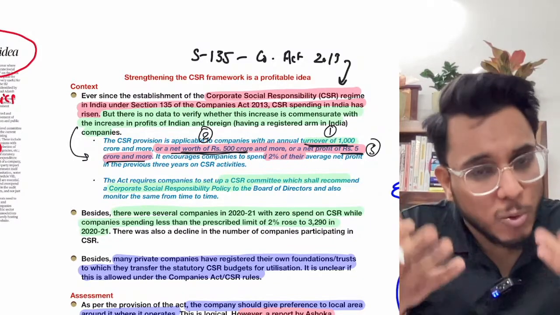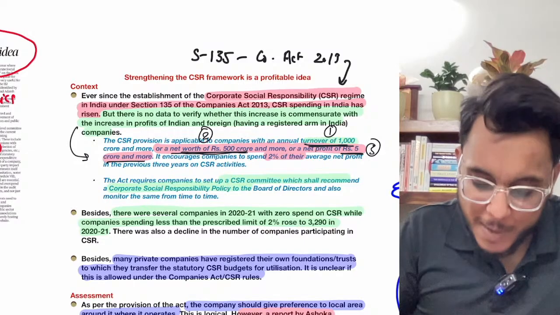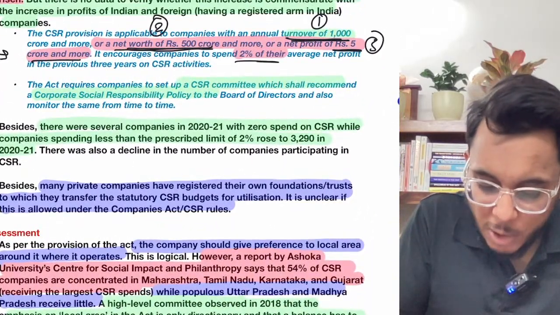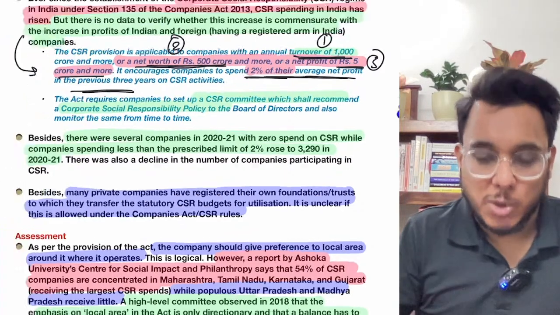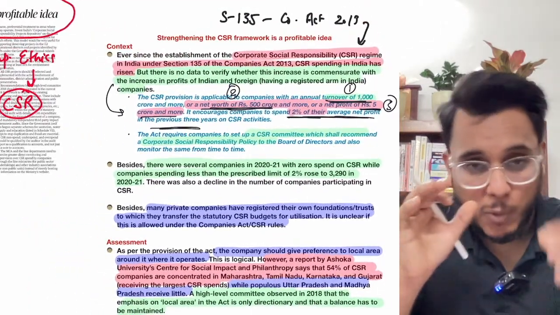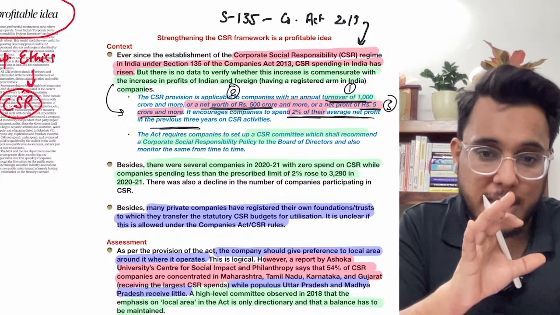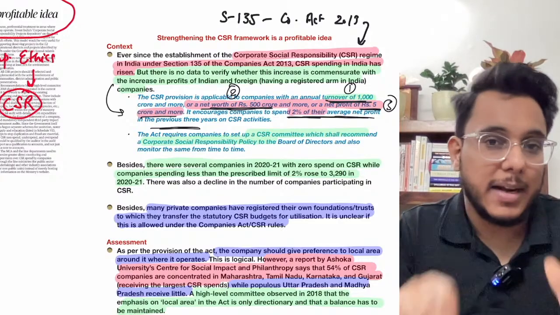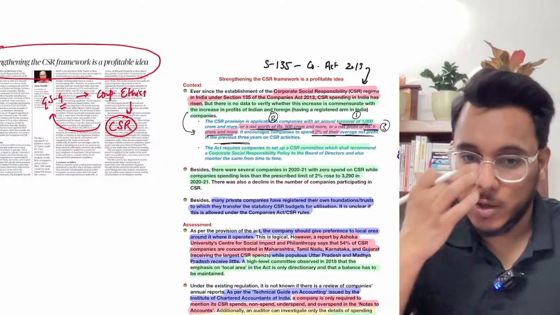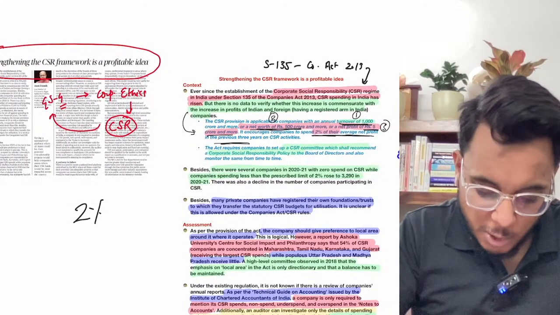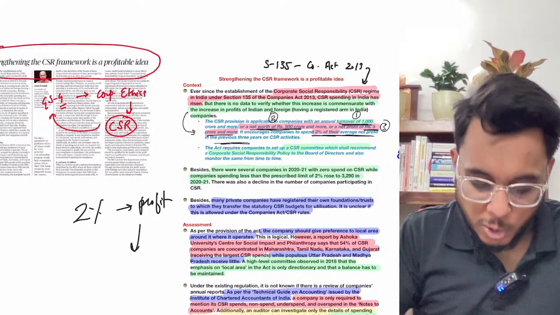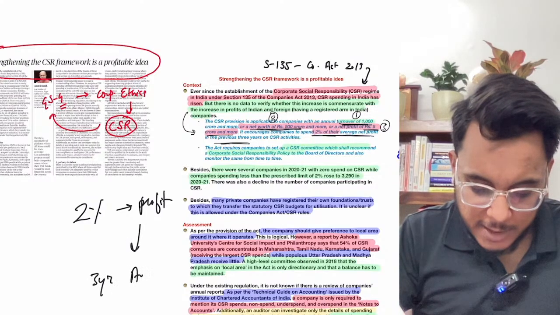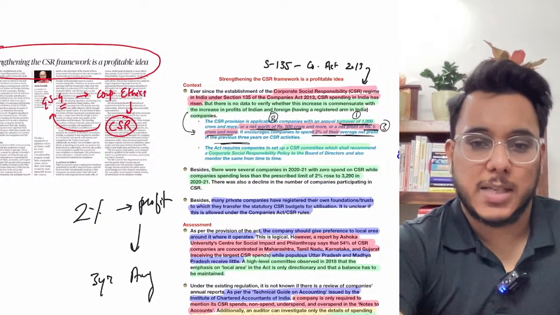Now a particular part of their profit they have to pay towards corporate social responsibility. What amount of money do they need to pay? It is 2% of their average net profit in the previous 3 years. So whatever their average profits in the past 3 years are, 2% of that has to be paid. Is it clear or not? Fine. So 2% of the profit, which is to be calculated on the basis of the last 3 years average.